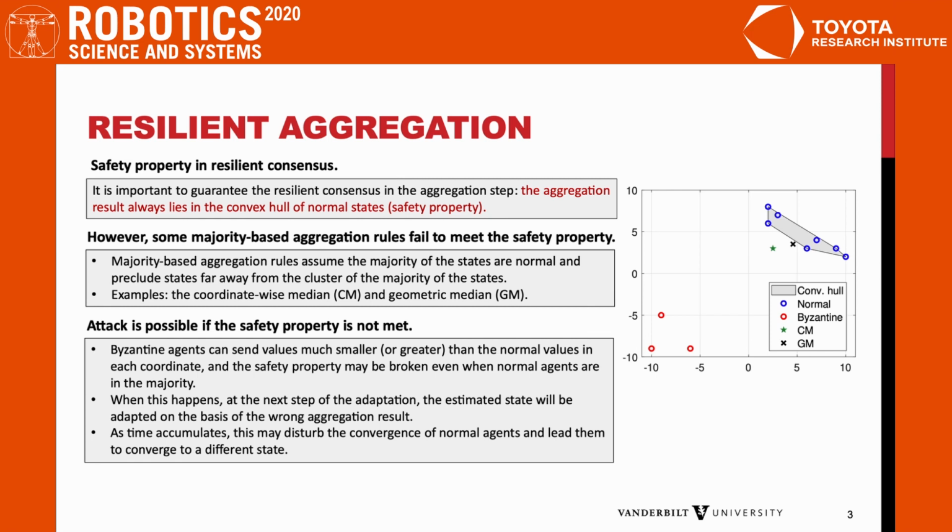Examples include the coordinate-wise median and geometric median in the right figure. If the adversary sends Byzantine values that are small in each coordinate, it can make the aggregation results lie outside of the convex hull of the normal states. At the next step of aggregation, agents will adapt their states on the basis of the wrong aggregation result, and finally they may converge to a point desired by the adversary.